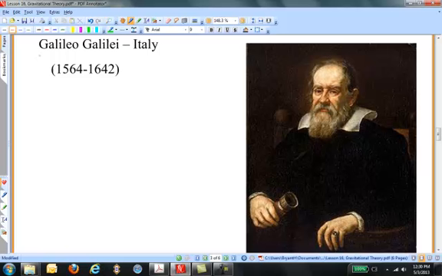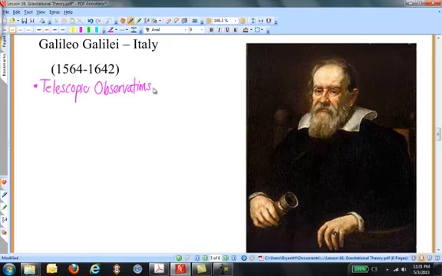It is written in the language of mathematics, and its characters are triangles, circles, and other geometric figures, without which it is humanly impossible to understand a single word of it. Without these, one wanders about in a dark labyrinth." One of Galileo's great contributions were his observations made using the telescope.